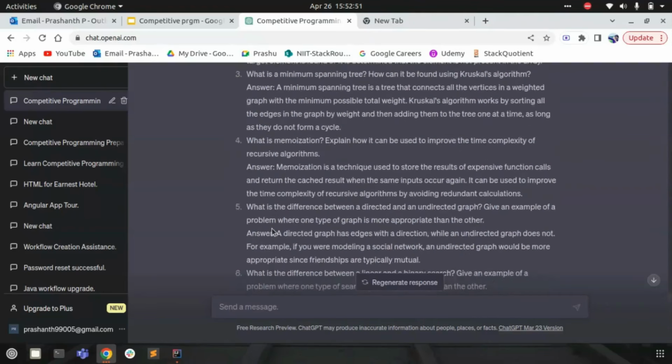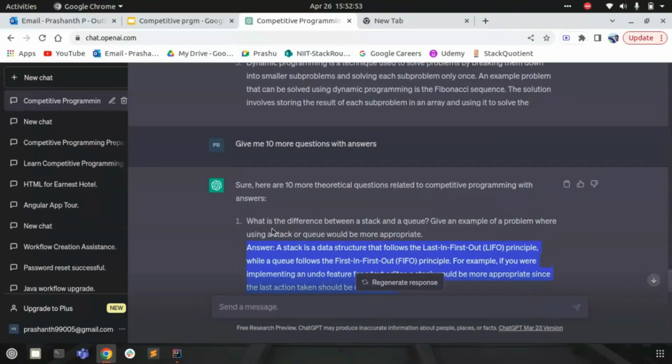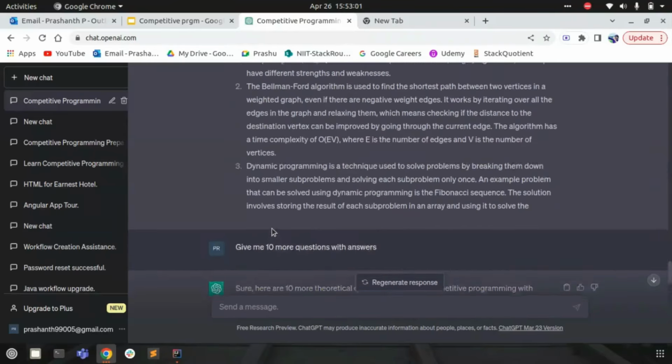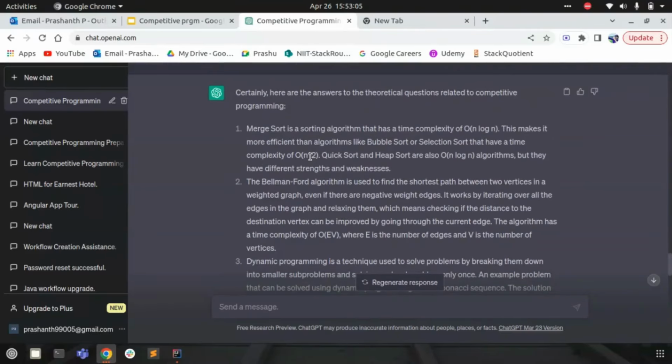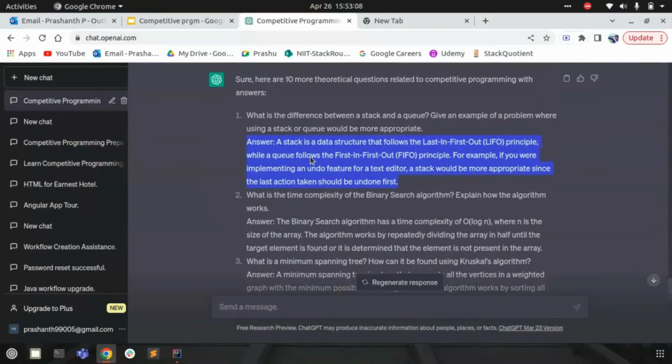So now we have all the theoretical questions that we have asked, like what theoretical questions might be asked or that we might need to worry about for competitive programming. So we have around 20 questions now. The first 10 questions we got with the answers separately, and in the second prompt we tried to get 10 more questions along with the answers, and we got it right. So we have all the theoretical questions now.